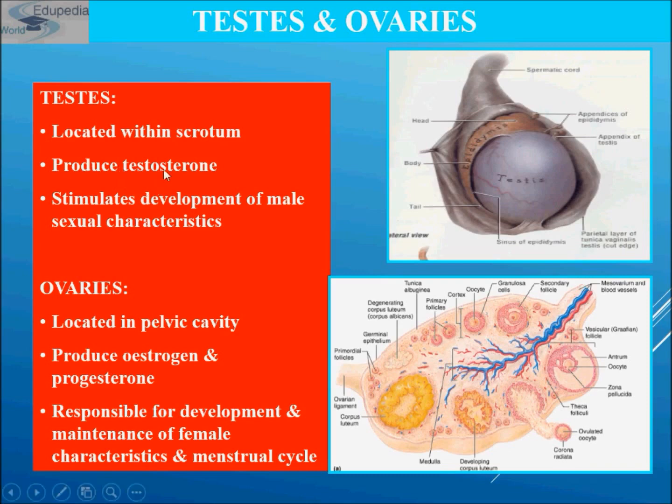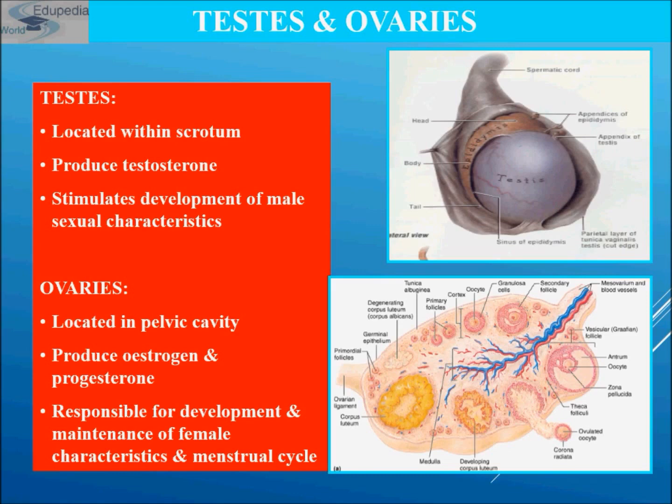This is the primary sex hormone of males. This hormone stimulates development of male sexual characteristics such as beards, mustaches and all.